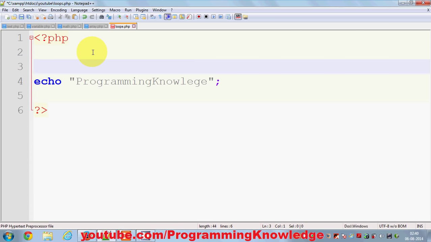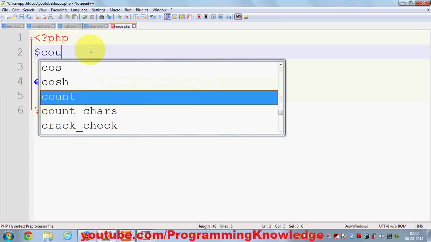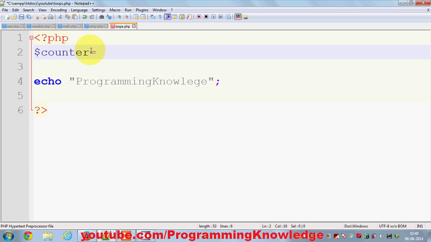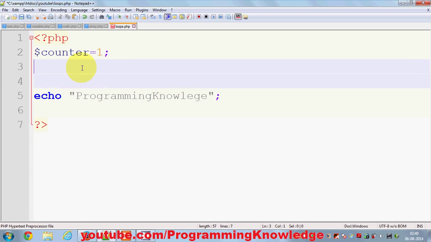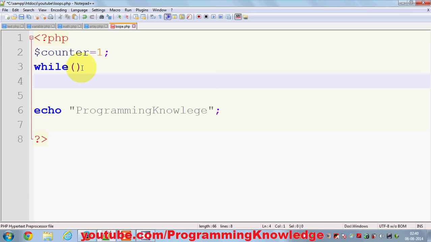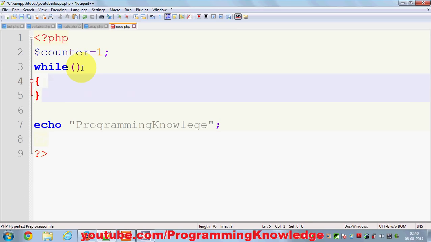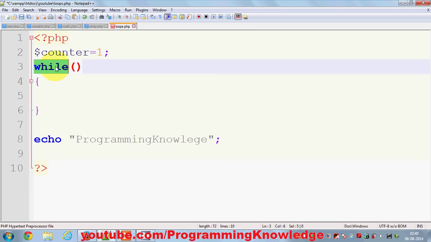So for example, what I will do here is I will first of all declare a counter, and I will initialize it by 1. And let's see how we can use while loop first. What is the basic skeleton of while? So while loop is declared by this keyword while and these two brackets, and here comes your code. So this is the keyword to declare while loop, and in this bracket comes the condition which has to match in order to execute the code inside your while loop.